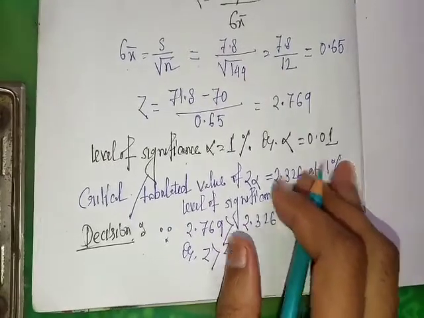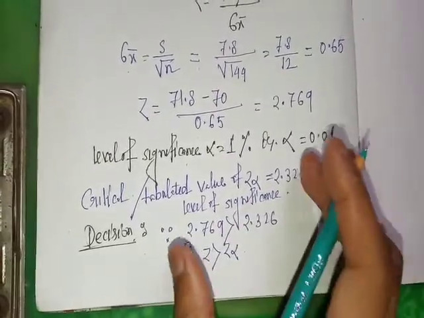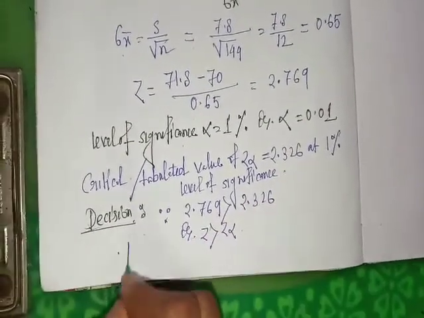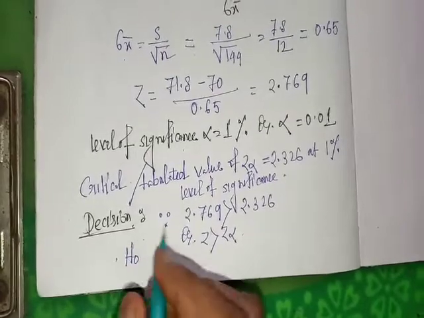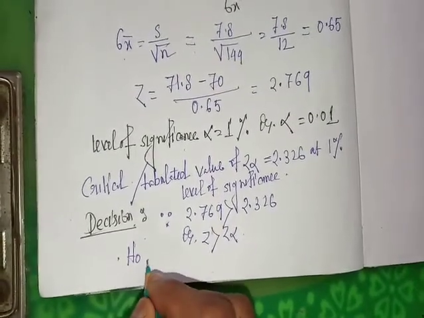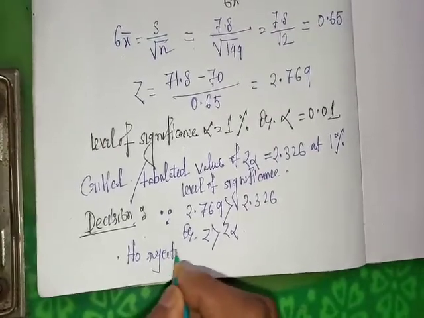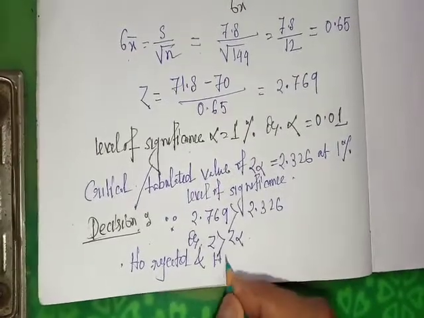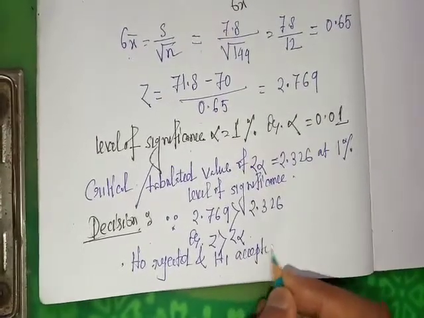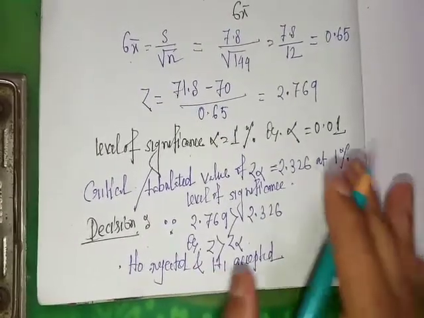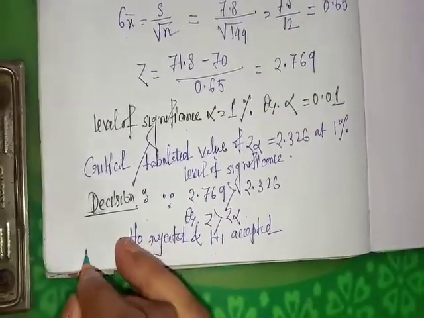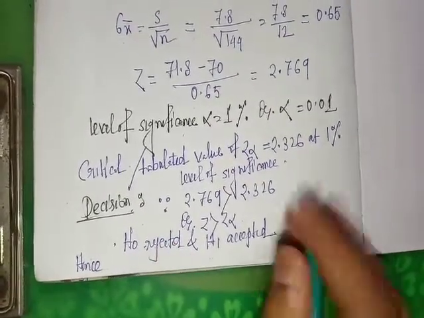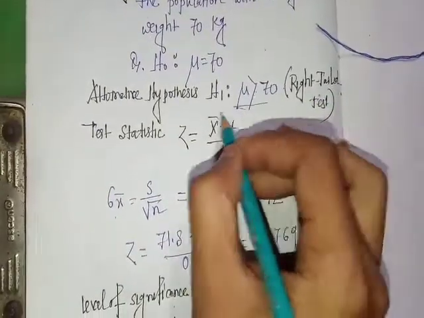So hence H0 is rejected, and H1 is accepted.